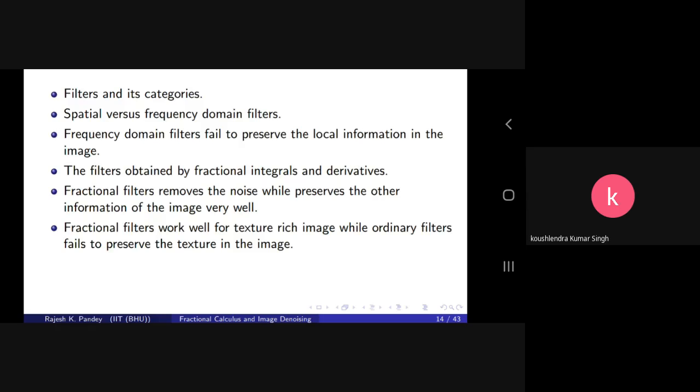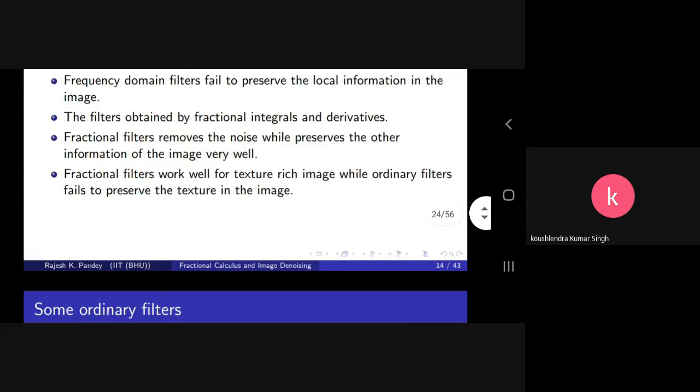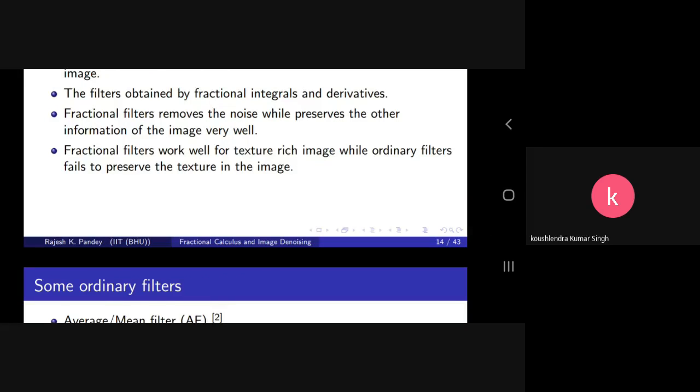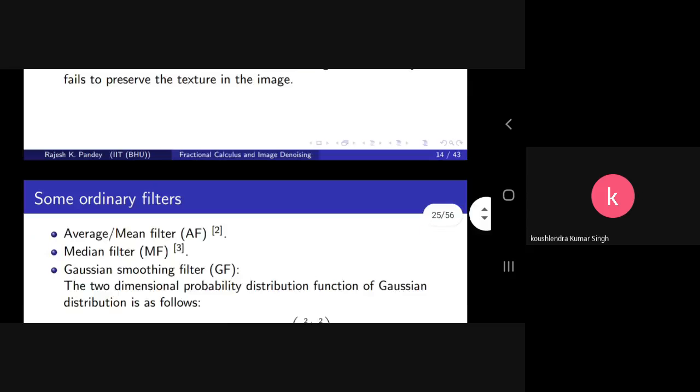And what is the advantage? The fractional filter removes noise and also preserves the information in the image very well, like textures and other fine details. As per our study, we found that the fractional filters work well for texture-rich images and also preserve other information in the image.